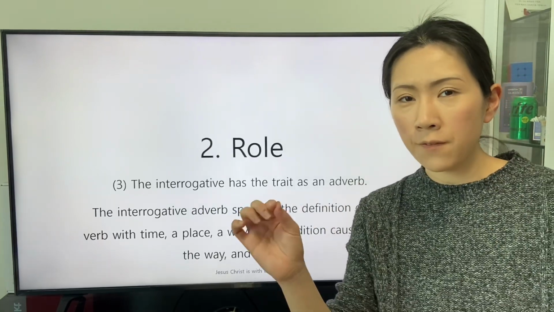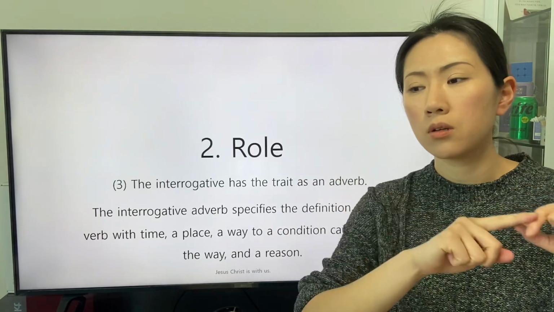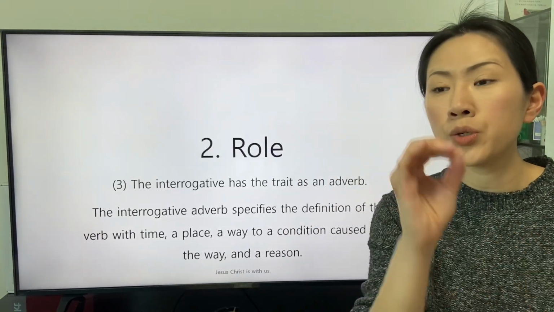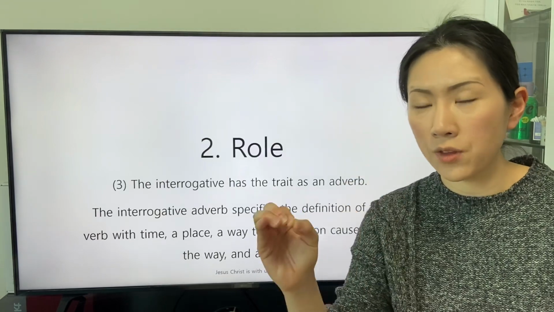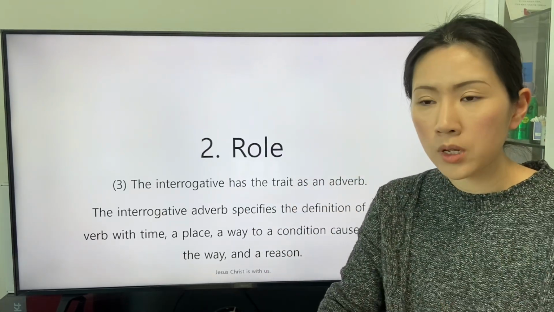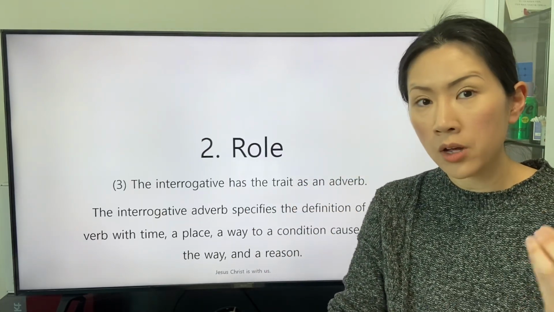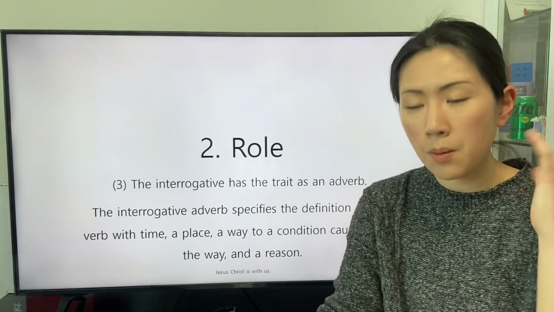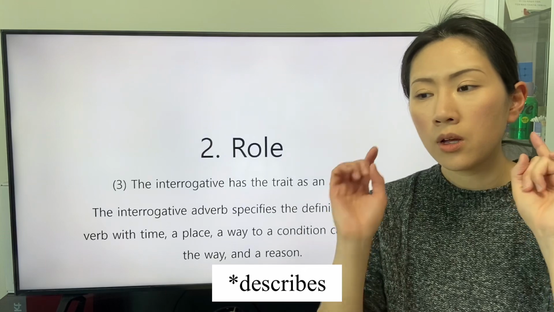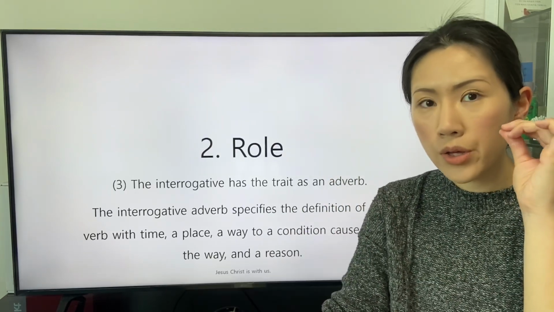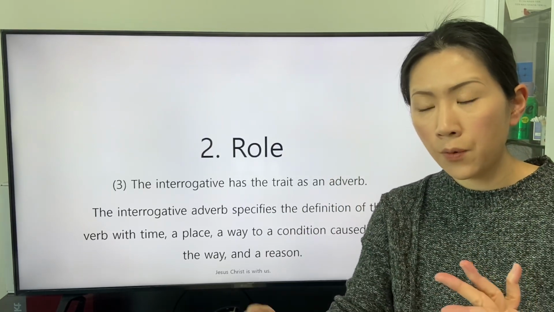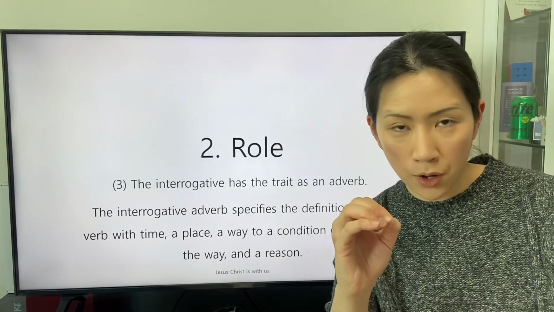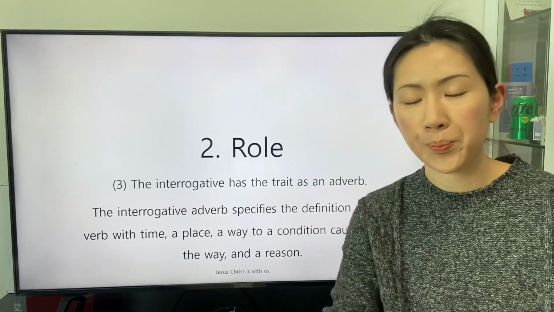The phrase of the adverb by subway corresponds to the interrogative adverb how, because the phrase of the preposition by subway is the way for the subject to actualize the definition of the verb go.